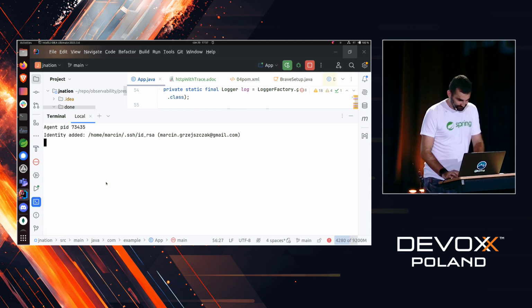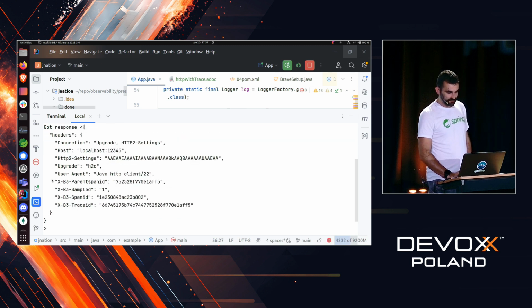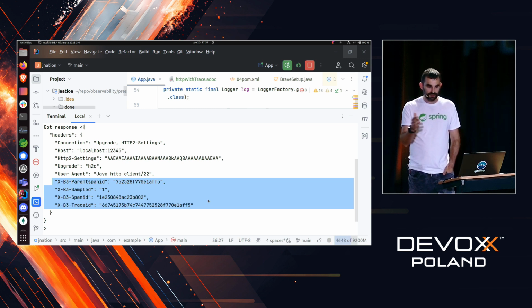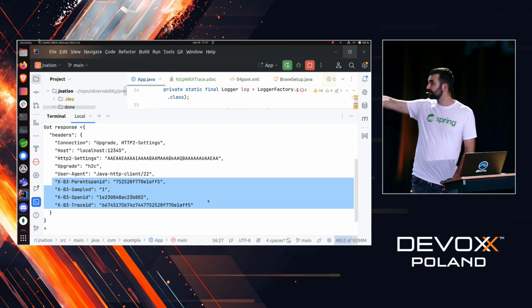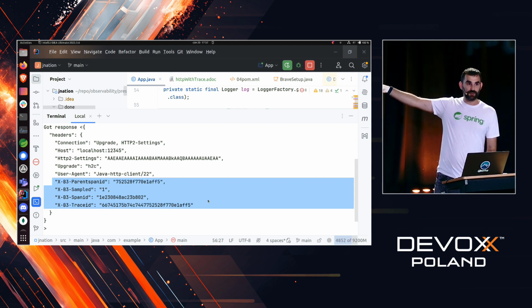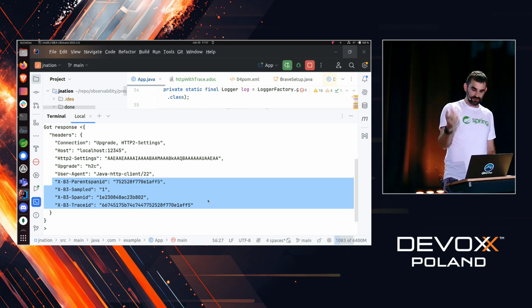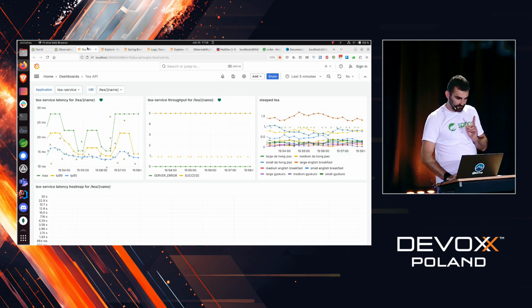And now let's run this 7070. And now you can see by just doing slight modifications that are not related to tracing, we have started having the B3 related headers. So this is context propagation happening just by the fact that we have properly configured micrometer tracing bridge. And if we go to over here,